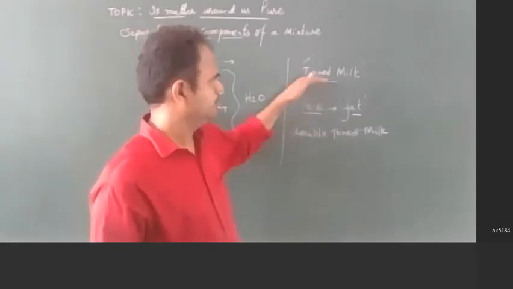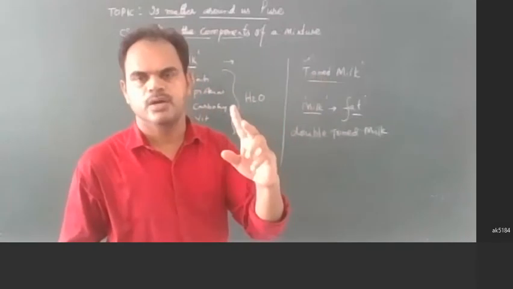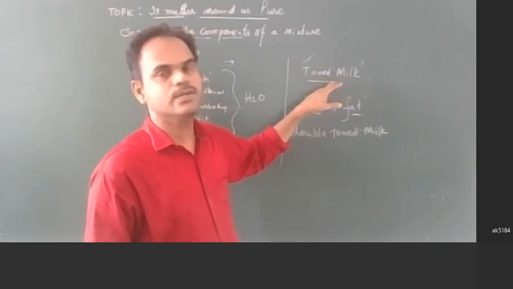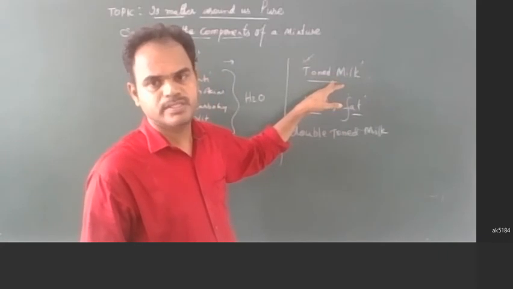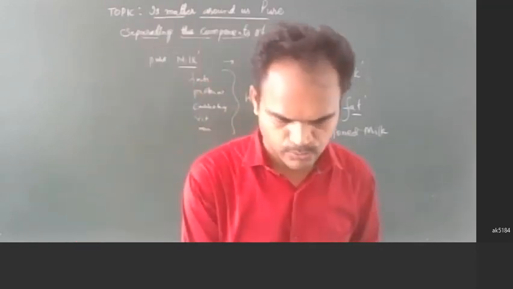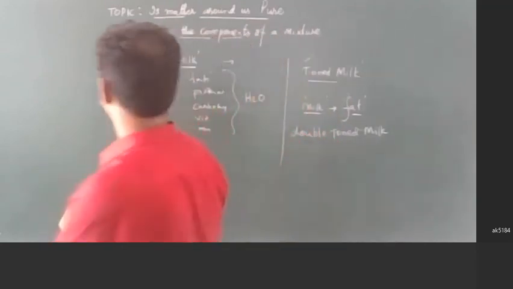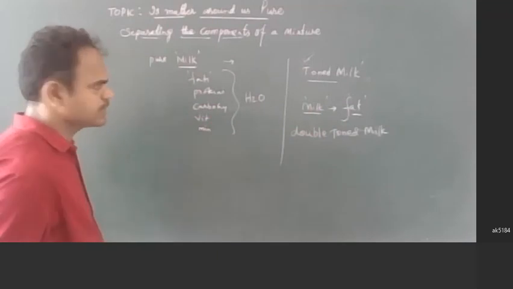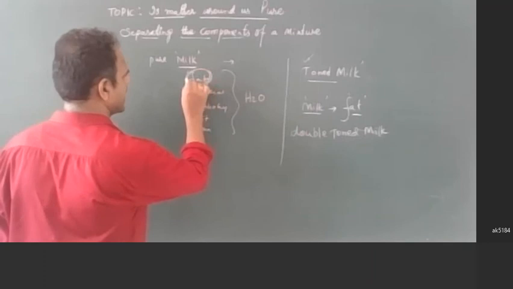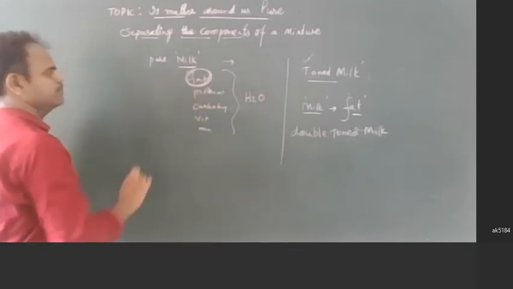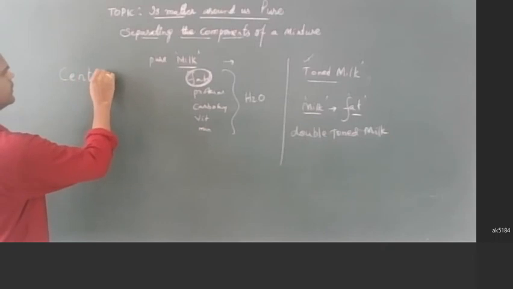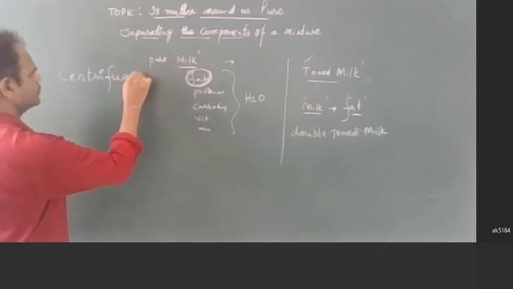So here we use two processes. One process is centrifugation. Another process is pasteurization. What is pasteurization? What is centrifugation? If you want to separate this fat from the natural milk, what method do we have to use? We have to use the centrifugation method.